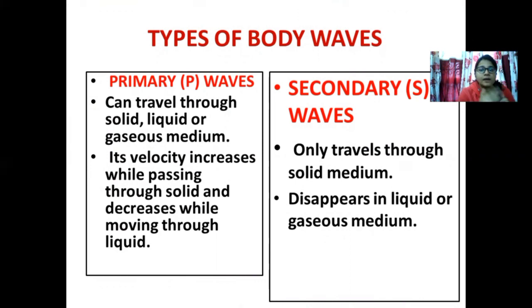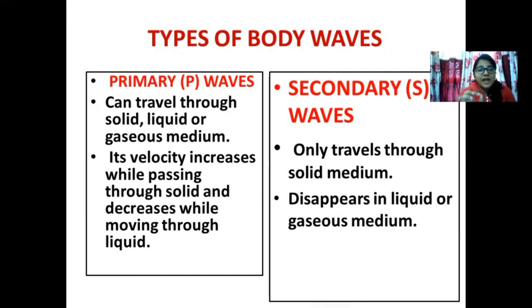Secondary waves, on the other hand, have the basic characteristic that they travel only through the solid medium. As soon as they approach any liquid medium, they disappear. So technically, if I compare primary waves and secondary waves, the primary wave is more powerful. Primary waves travel with a much higher velocity than secondary waves.